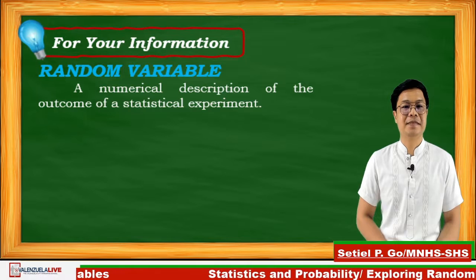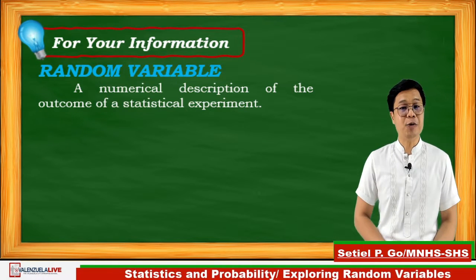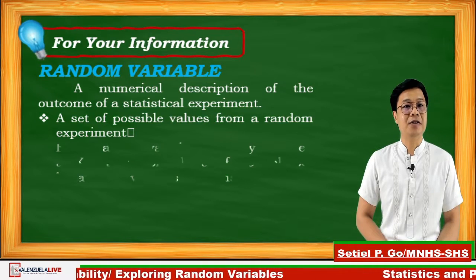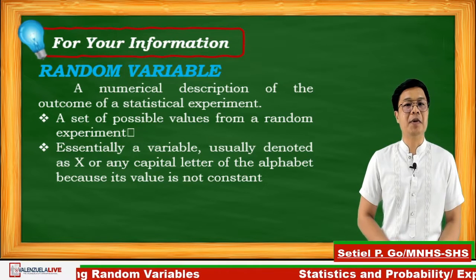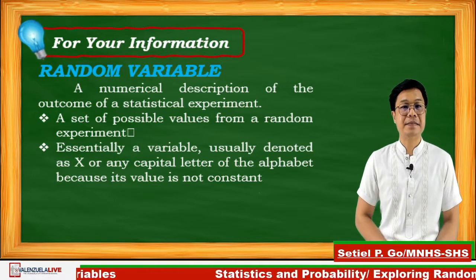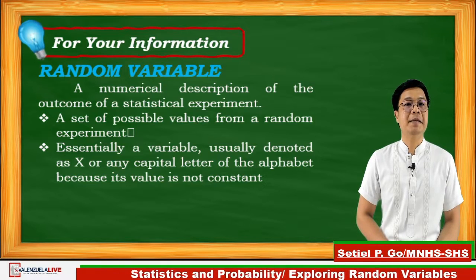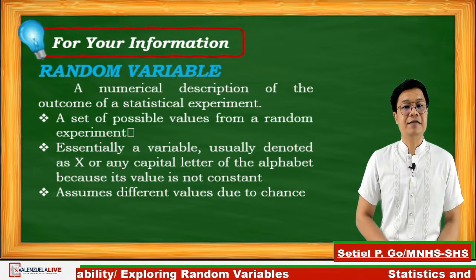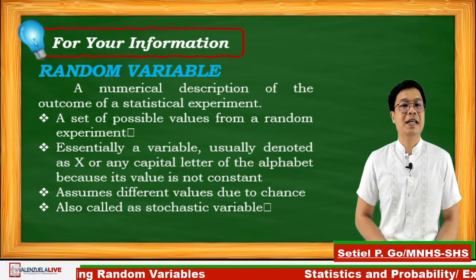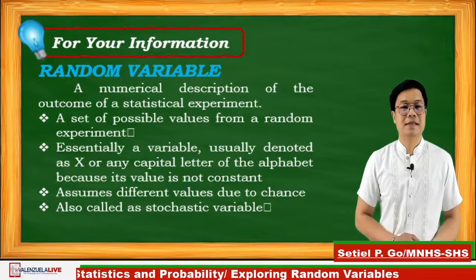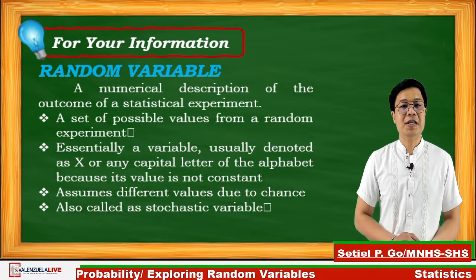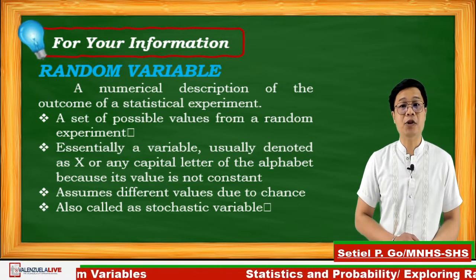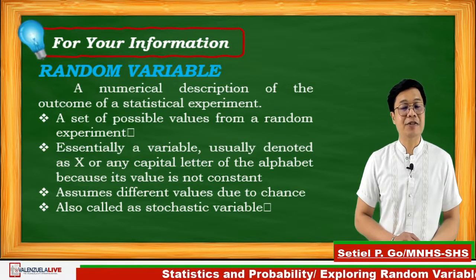Random variable is a numerical description of an outcome of a statistical experiment, and it is also a set of possible values from a random experiment. Essentially, a variable is usually denoted by X or any capital letter of the alphabet because its value is not constant and assumes different values due to chance. It is also called a stochastic variable, a variable whose values depend on the outcome of a random phenomenon. Grade 11, can you still follow?